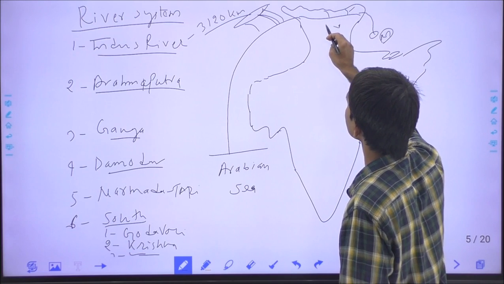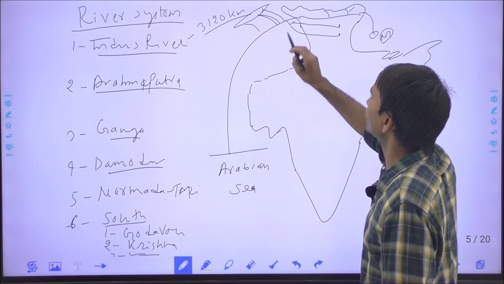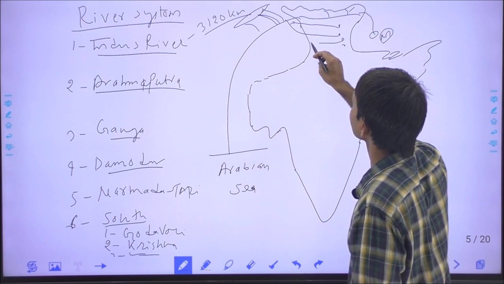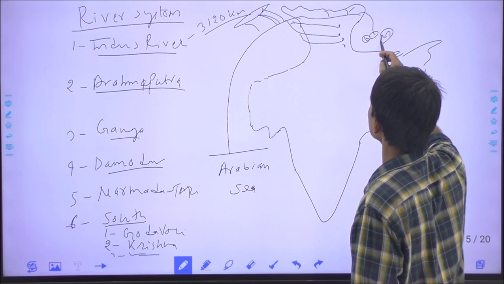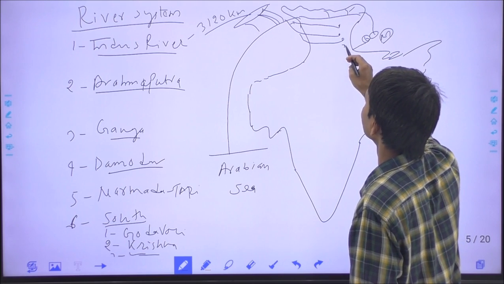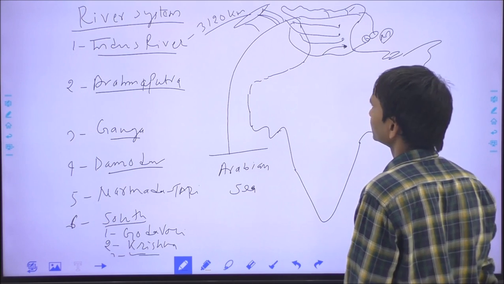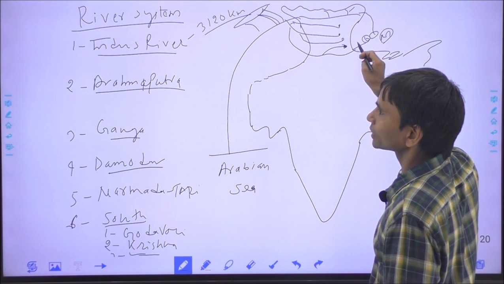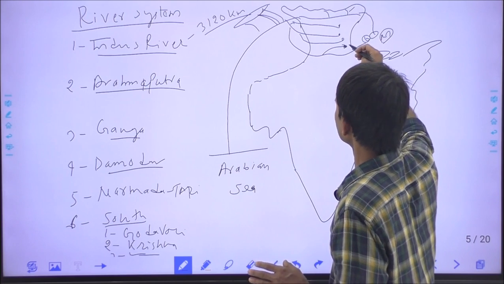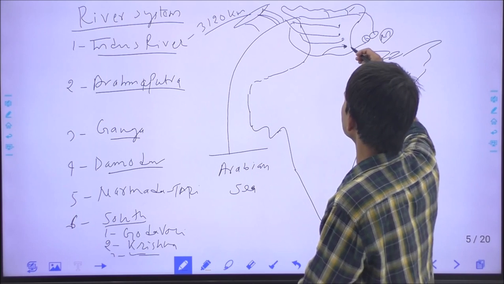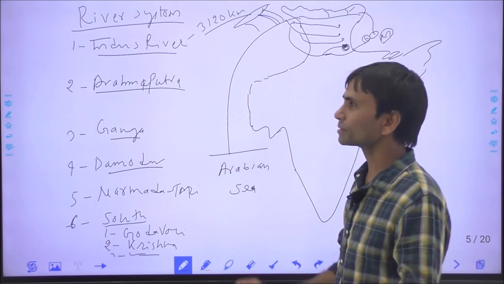This is the Jhelum River and this is the Chenab River. The Jhelum connects to the Chenab, and the Ravi and Beas Rivers, and this is the Satluj River. The Satluj River originates close to Mansarovar Lake, from Rakshastal, and the Beas joins the Satluj River. Satluj is the longest tributary of the Indus, about 1450 km long, and the shortest tributary of the Indus is the Beas River. The Beas first joins the Satluj River, and the Beas River is about 470 km long.